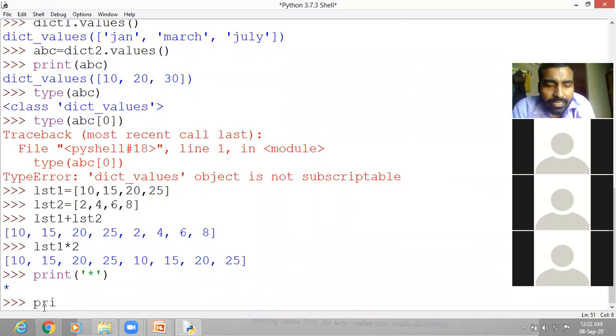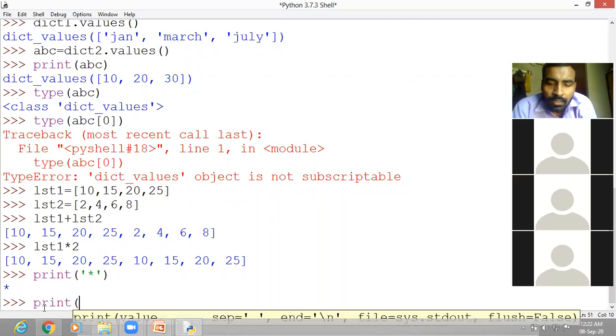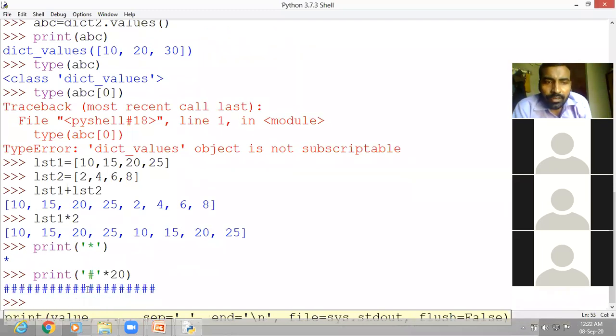Like if I write print hash sign, then I write into, how many times do you want to print the hash sign? 10 times, 100 times, 20 times. If you write 20, then the hash sign will be replicated 20 times. Look here, it is repeated.